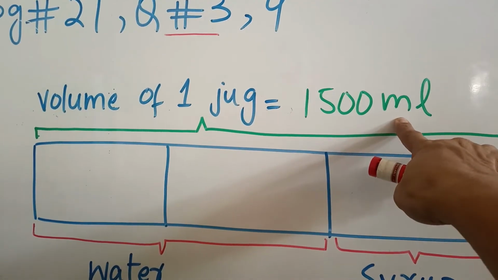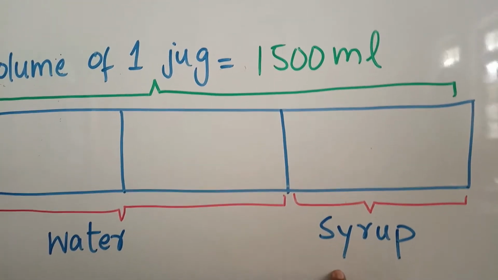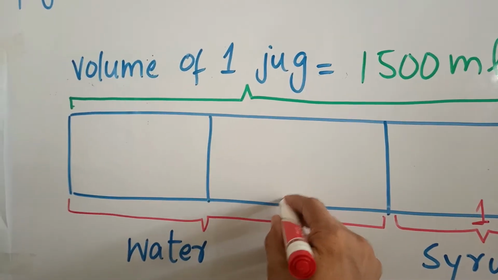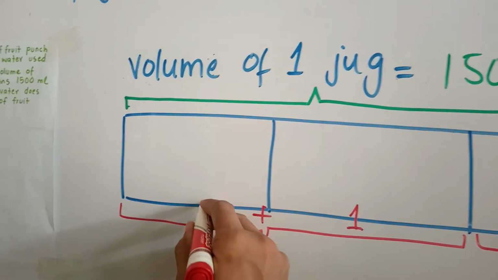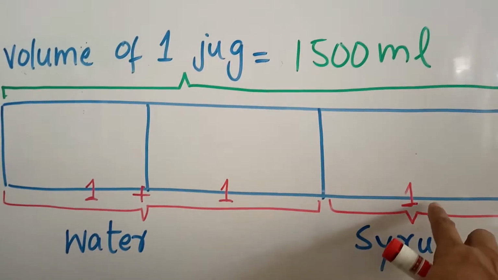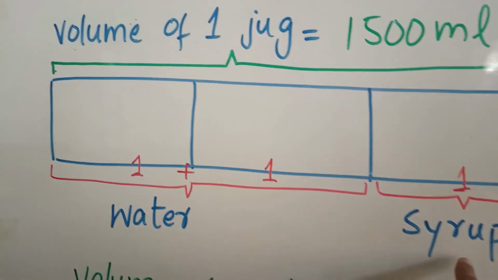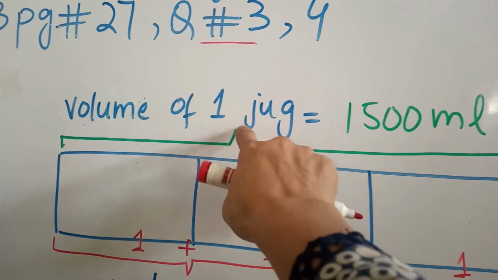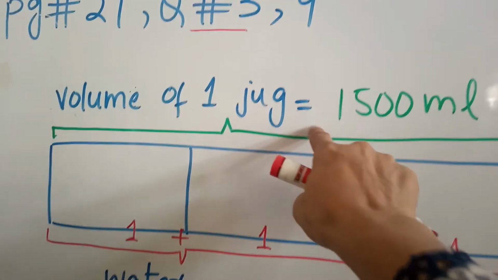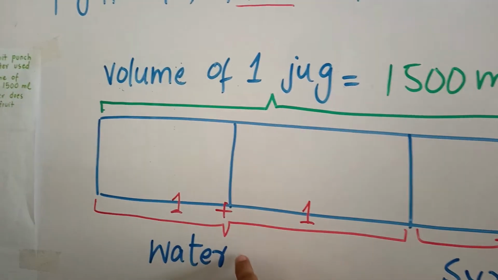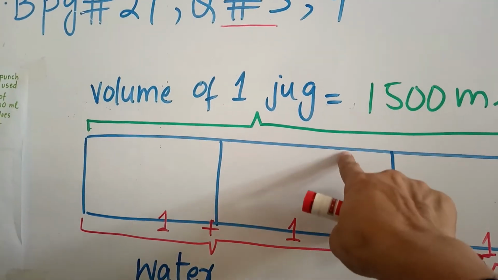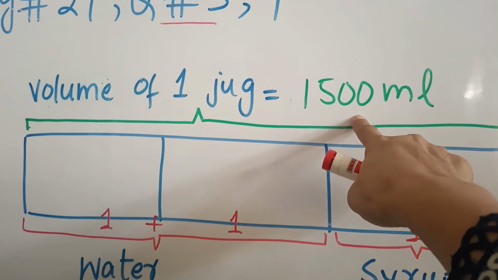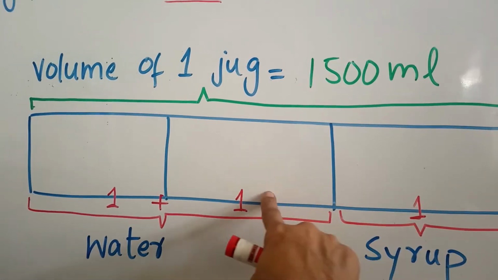After this 1500 ml, the portion of the syrup is 1, but the portion of the water is 2 times greater than the syrup. Okay, it is double of the syrup. Now to find out the volume of the portions of water and syrup in one jug, we will divide this 1500 by 3, because here are 3 portions, 1, 2, 3.